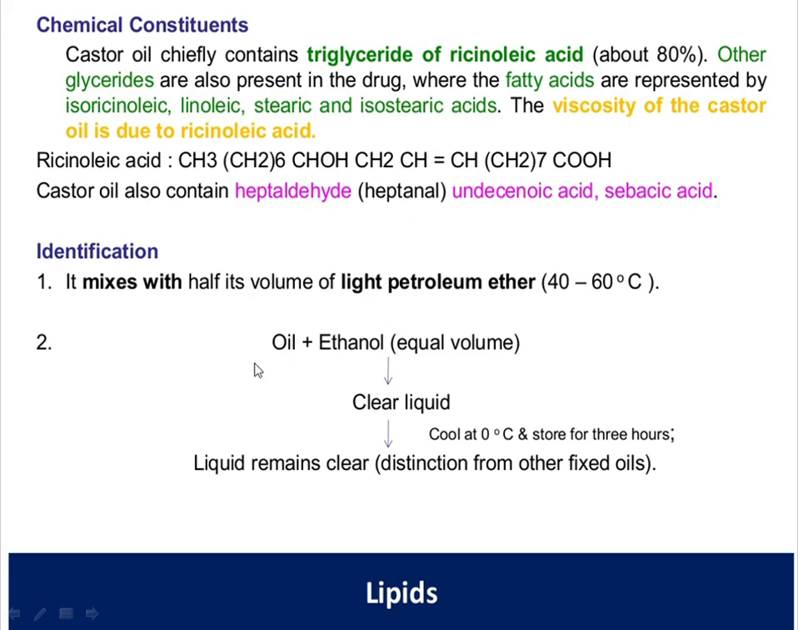Next test: when the oil is mixed with an equal volume of ethanol, that is, 1 ml of oil with 1 ml of ethanol, it gives a clear liquid. Upon cooling at 0 degrees centigrade and storing for 3 hours, the liquid remains clear. This is one of the distinction tests compared to other types of fixed oils.